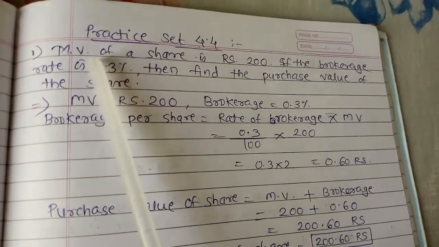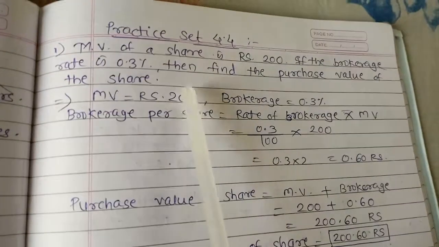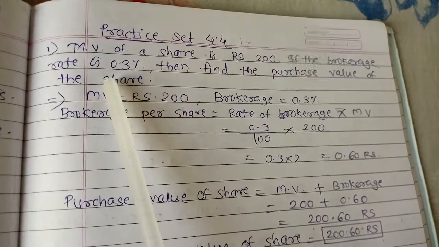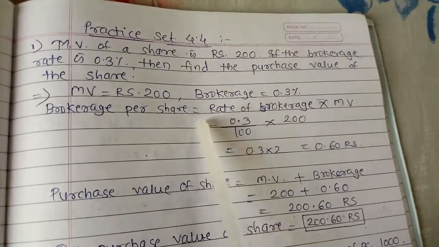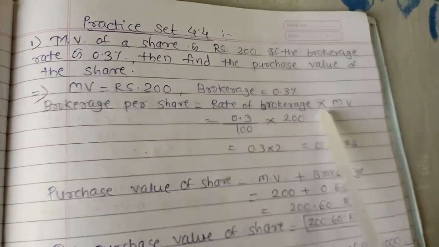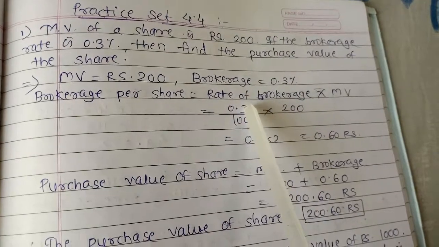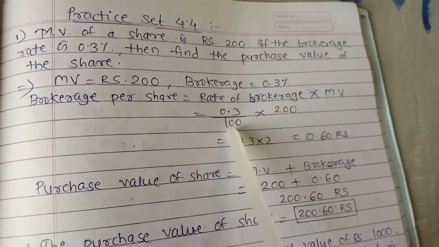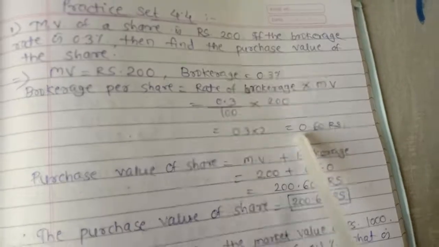Here we are given that the market value of the share is 200 rupees and the rate of brokerage is 0.3%. Brokerage per share is the rate of brokerage into market value, that is 0.3 upon 100 into 200. The answer we get here is 0.60.